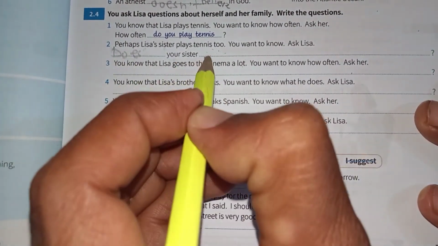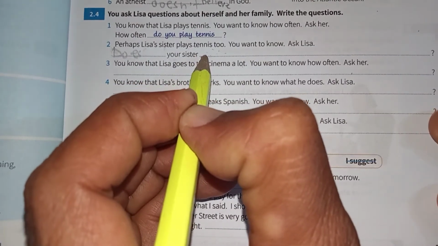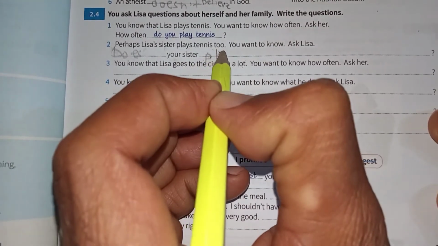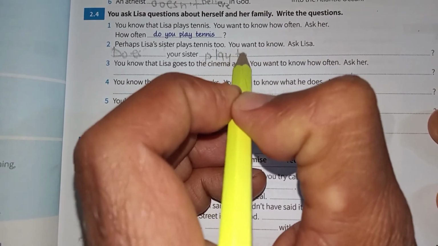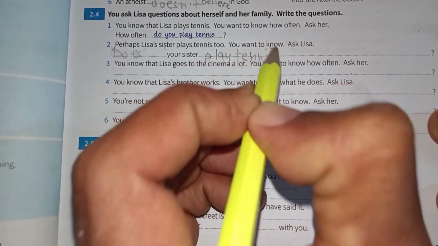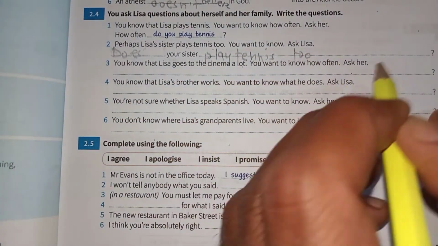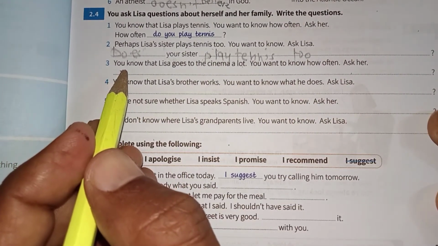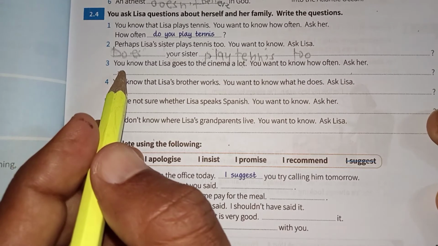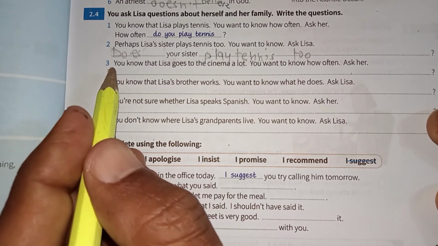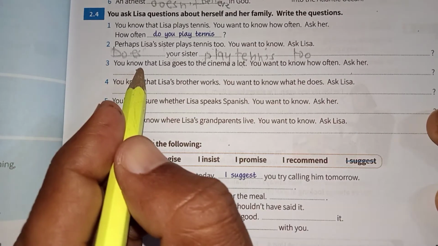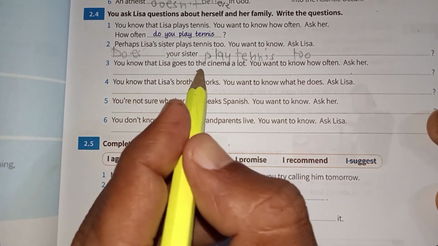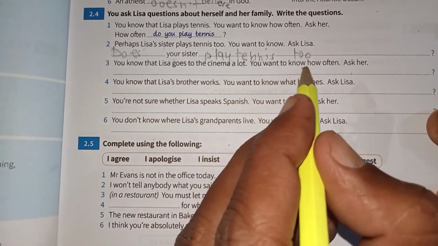Does your sister play tennis too? Then you have your question mark. You know that Liza goes to the cinema a lot. You want to know how often?